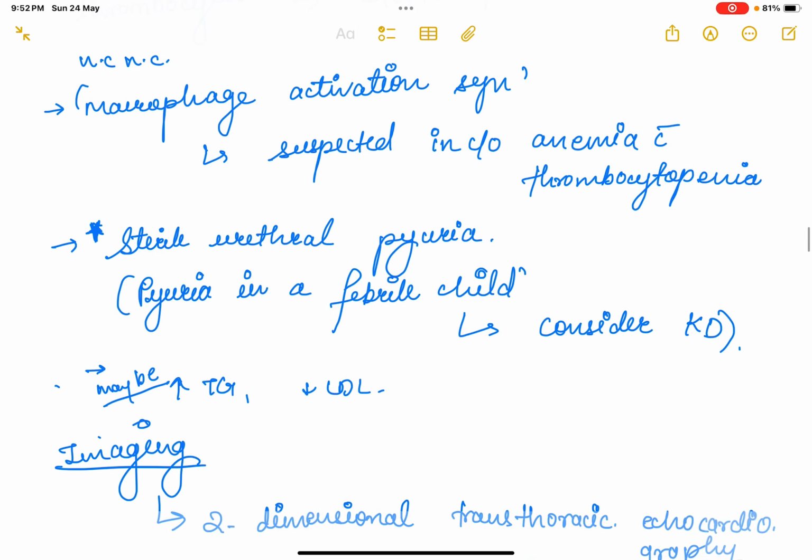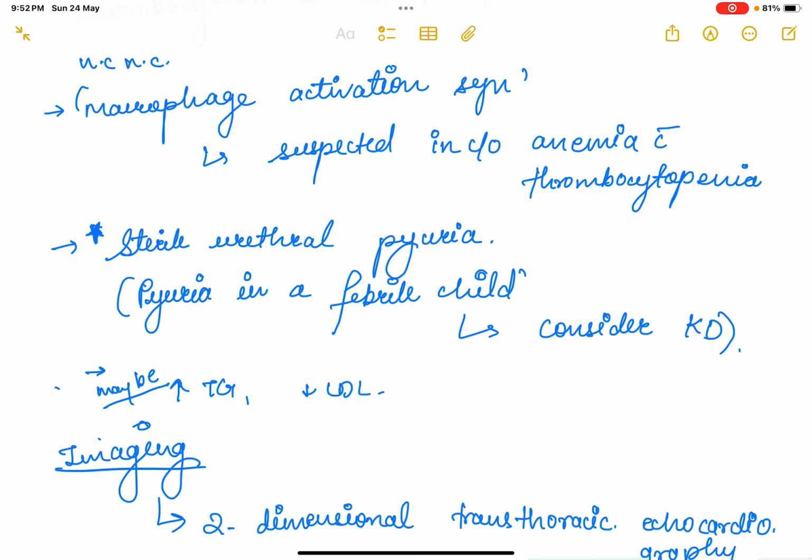Now, sterile urethral pyuria can also occur in Kawasaki disease. If there is pyuria in a febrile child, you have to consider Kawasaki disease, and the patient may get increased level of triglyceride and reduced level of LDL.